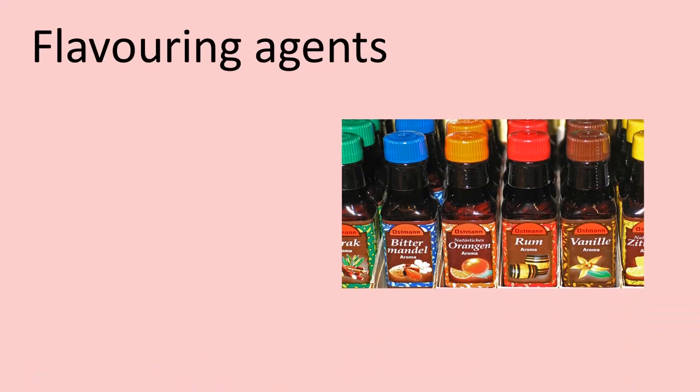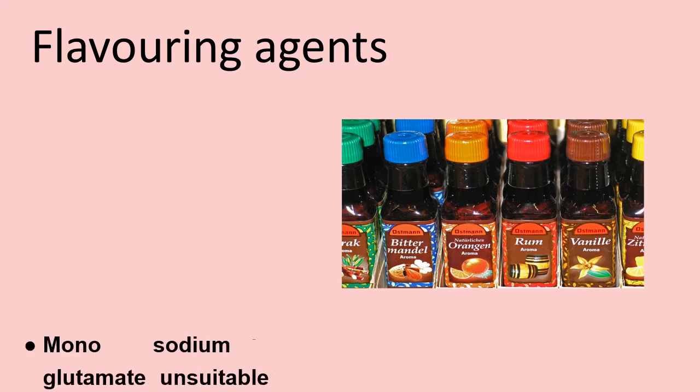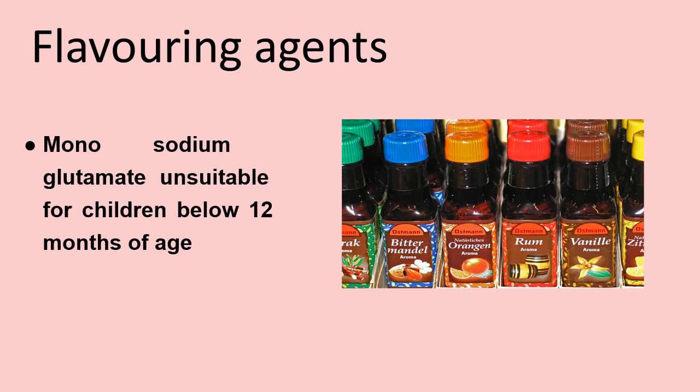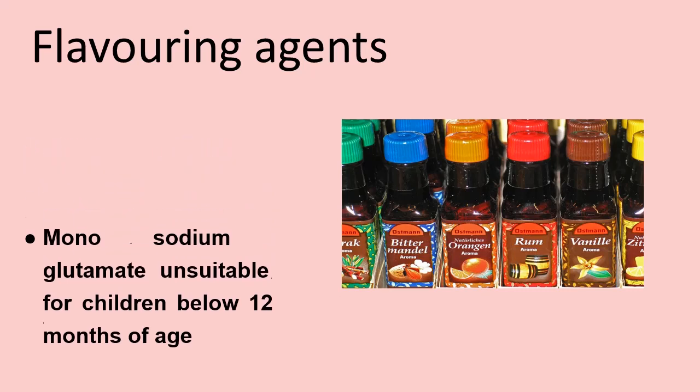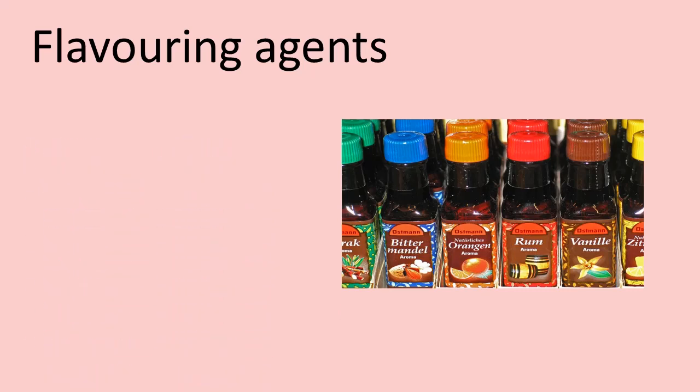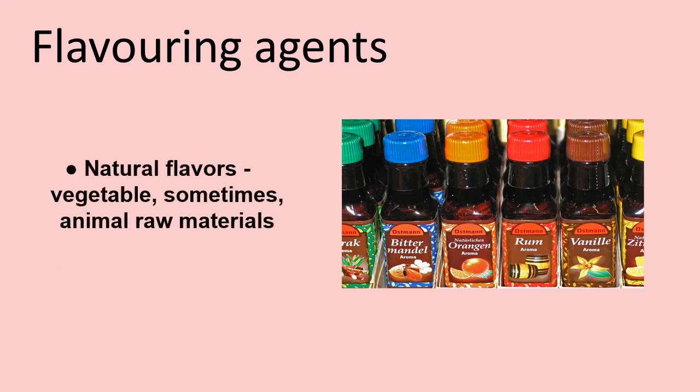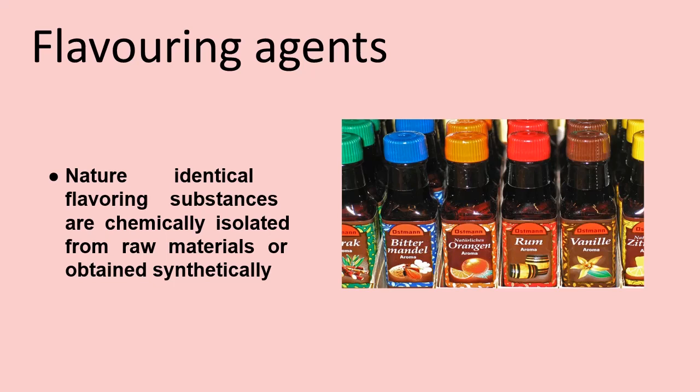Flavoring agents. Artificial flavoring substances are those which have not been identified in natural products and are chemically synthesized. Monosodium glutamate is permitted in restricted amounts and its addition needs to be declared on the label with a warning that the food is unsuitable for children below 12 months of age. They add flavor or correct losses in flavor. Natural flavors are those exclusively obtained by physical processes from vegetable, sometimes animal, raw materials. Nature-identical flavoring substances are chemically isolated from raw materials or obtained synthetically. They are chemically identical to the substances present in natural products.